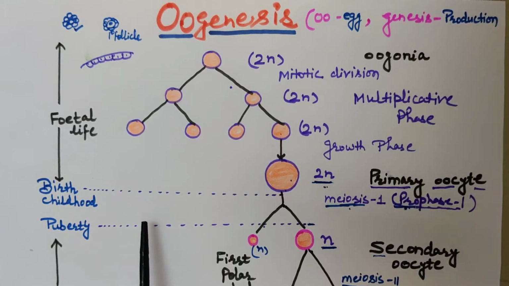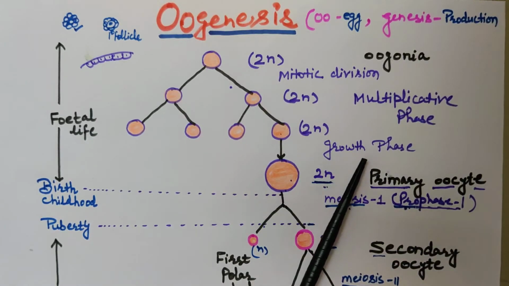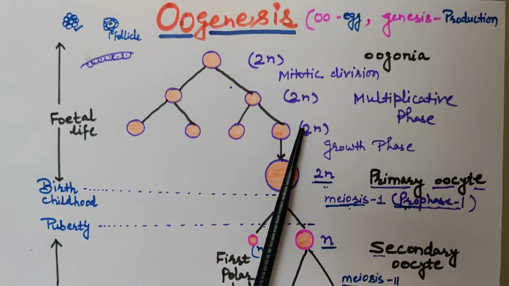Out of those 60,000 to 80,000 primary follicles, only 450 of them mature in the reproductive life of a female.